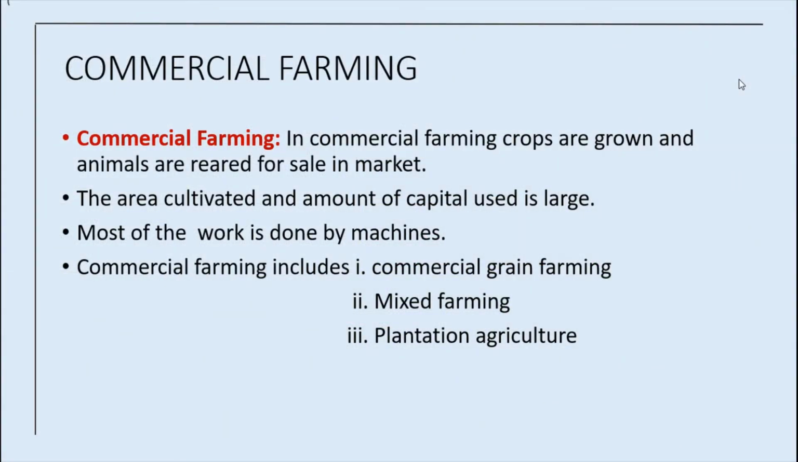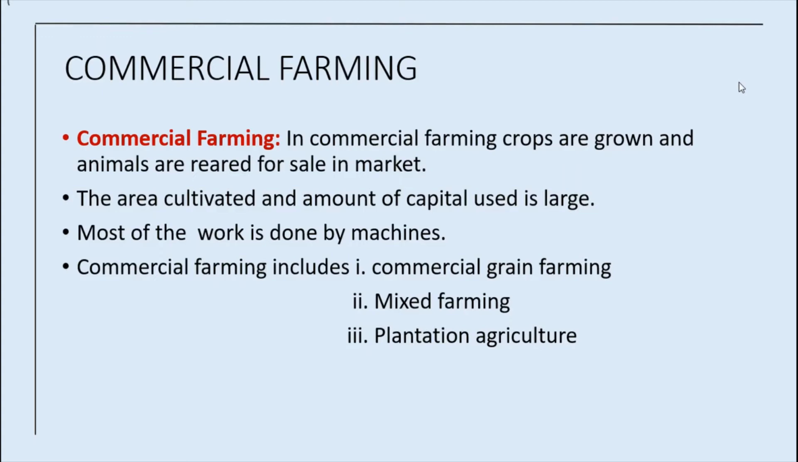Commercial farming. What is commercial farming? In commercial farming, crops are grown and animals are reared for sale in market. Yes, here there is no domestic purpose. Here the purpose of the farming is to sell in the market. So commercial purpose only will be here. The area cultivated and amount of capital used is large.